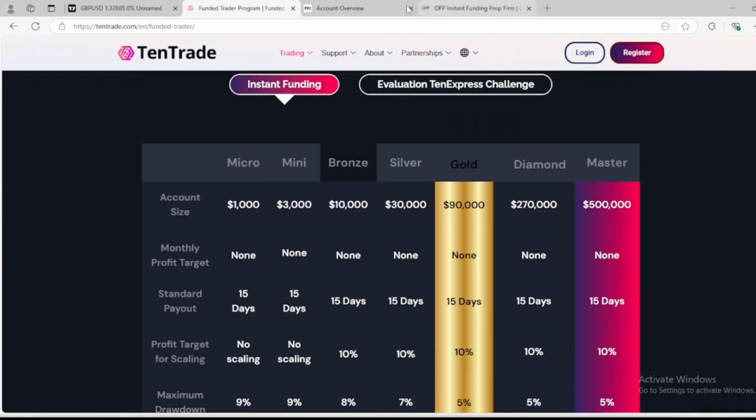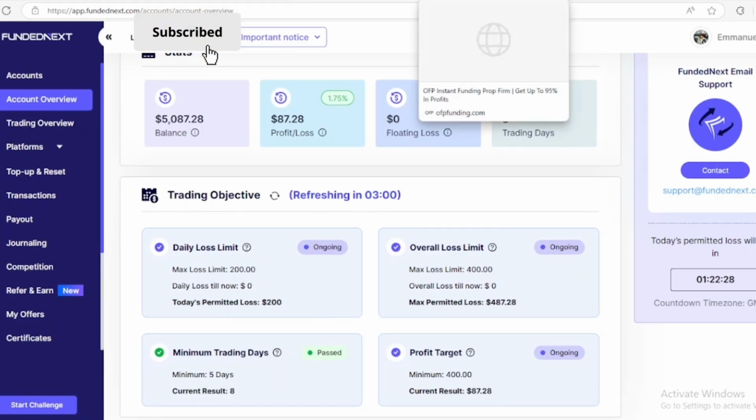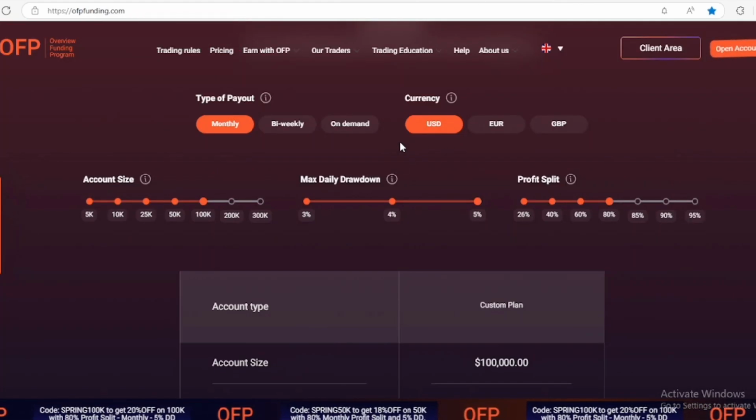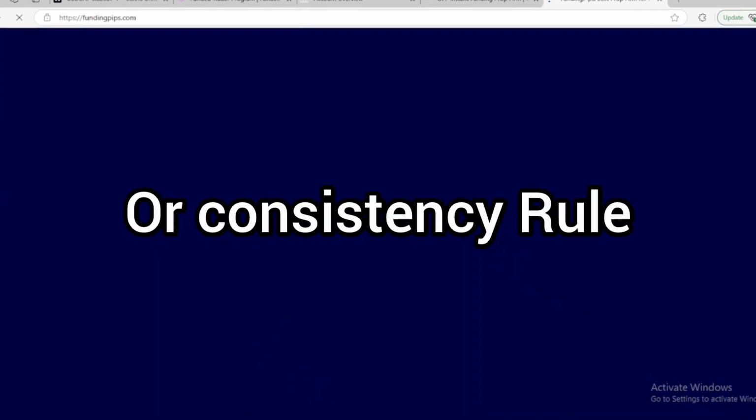Alright, so I wish I knew this before having an account with these instant funding firms. I have an account with Tentrade, that is an instant funding account, and I have an account with Fundedness, that is a challenge that I'm trying to pass. And I was trying to get instant funding with OFP and then Funding Pips, and that got me into this video: the consistency score rule.